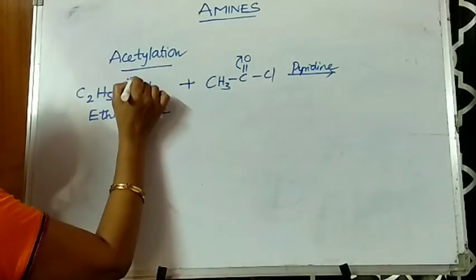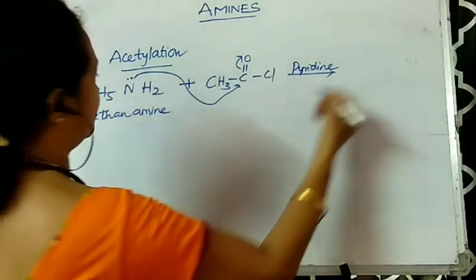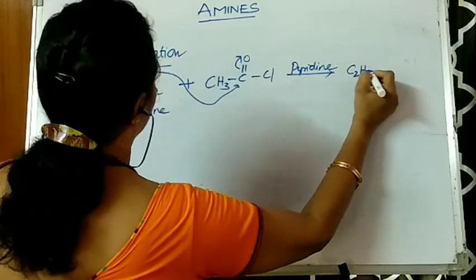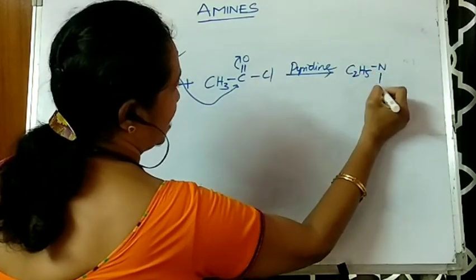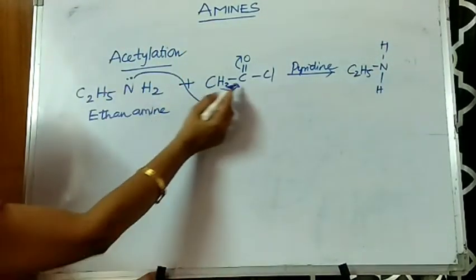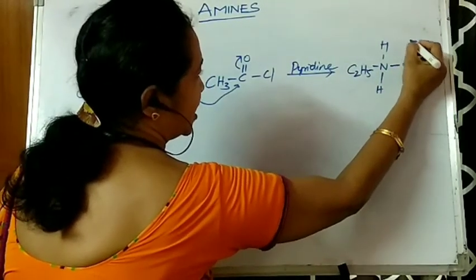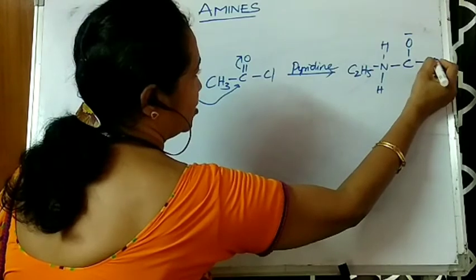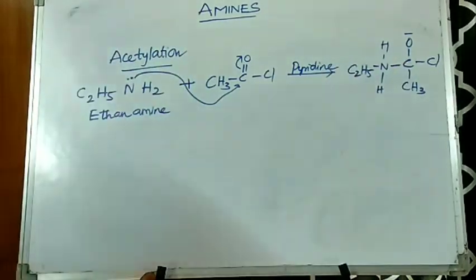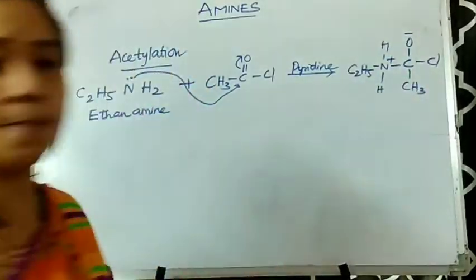Immediately here this molecule comes in contact like this, such that here I am writing C2H5N. I am writing those two hydrogens above and below, but the lone pair has been taken, connecting this species. C single bond O minus, and here you have Cl and here you have CH3. This is an intermediate compound that is formed. But here, because N has lost its lone pair, I am arranging a positive charge.